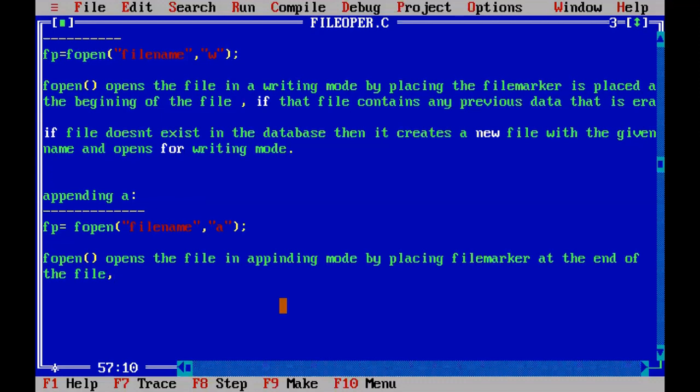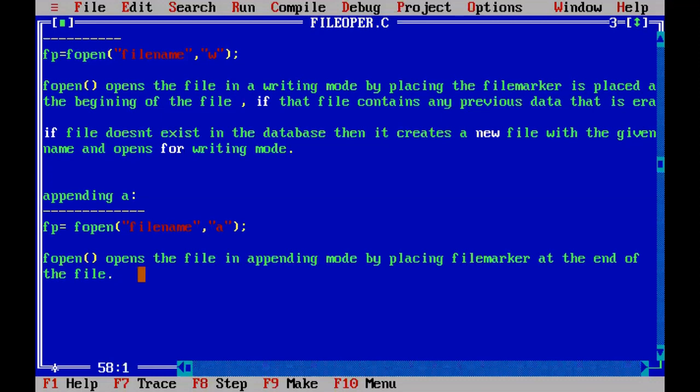So the fopen function opens the file in appending mode by placing the file marker at the end of the file. And what does it return? It returns a file pointer to the FP. And it does not erase anything.